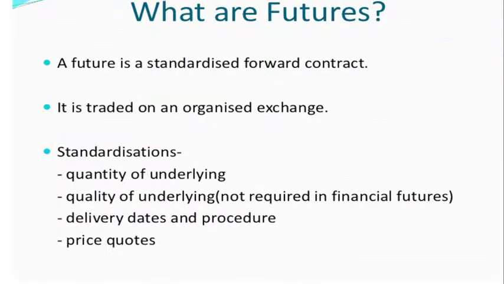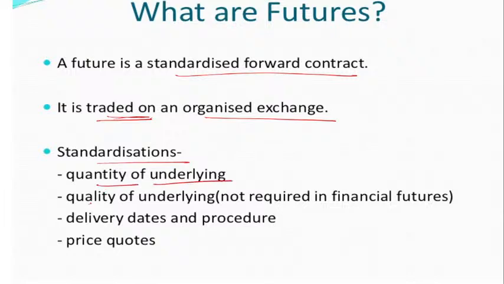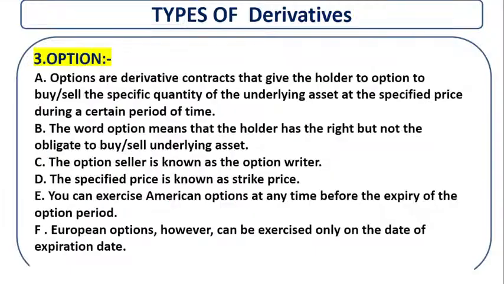Now what is the future? Future is a standardized forward contract traded on an organized exchange, as we have already seen. It is standardized in terms of the quantity of the underlying, quality of the underlying, delivery date and procedures, and the price quoted. Okay, now the next one, that is option. So option is also exchange traded.